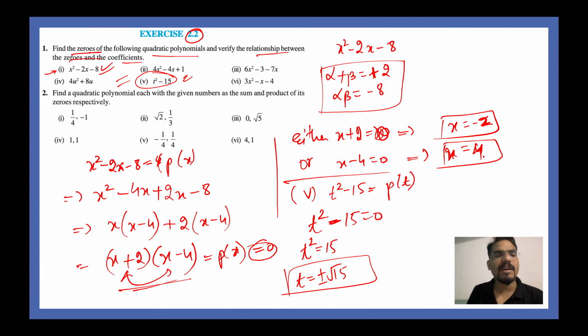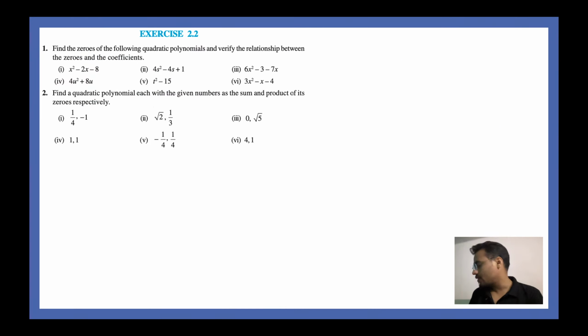Next is: find the quadratic polynomial each with the given numbers as the sum and the product of its zeros respectively. Now this is comparatively easy one to write down or solve. Let's say you solve this question right here. So your alpha plus beta will be equal to under root of 2. Let me just erase this first of all. So alpha plus beta given to us here is under root of 2 and your alpha times beta is 1 by 3.